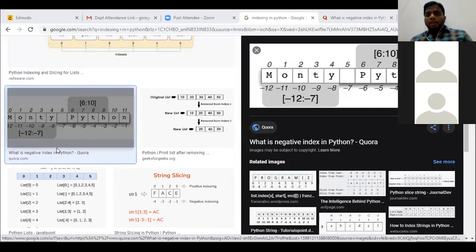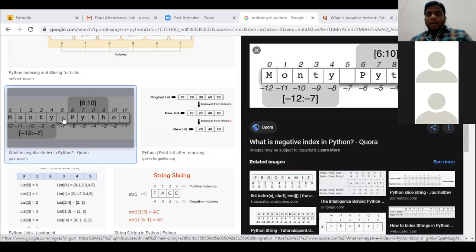We all know that index value starts from 0. So M gets 0, O gets 1, N gets 2, and so on till N, the index value is 11. So 0 1 2 3 4 5 6 7 8 9 10 11. Even for a space the index value will be allocated.